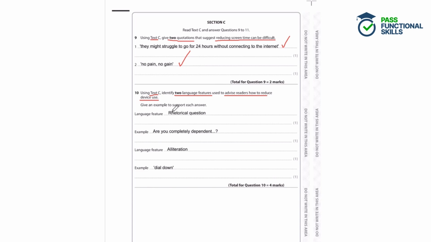So in text C, the student identified that they've used a rhetorical question, so a question that doesn't need to be answered. Are you completely dependent? So that is a correct example of a rhetorical question from the text. And then they've noticed some alliteration in the text as well, and that can be seen in dial down. That double D there, dial down, is an example of alliteration. So 2 language features have been identified, and 2 quotations have been used to support each answer.